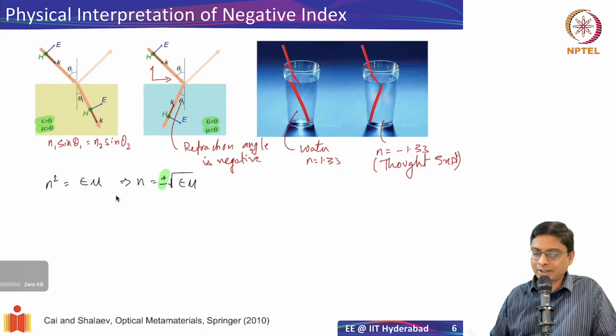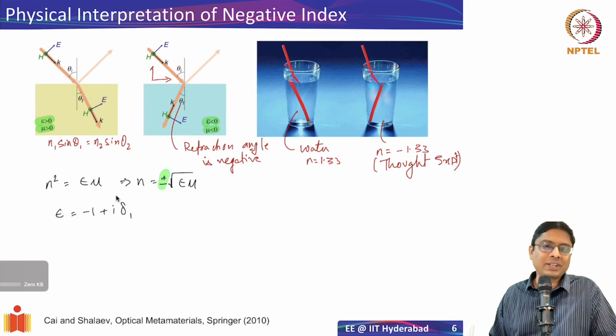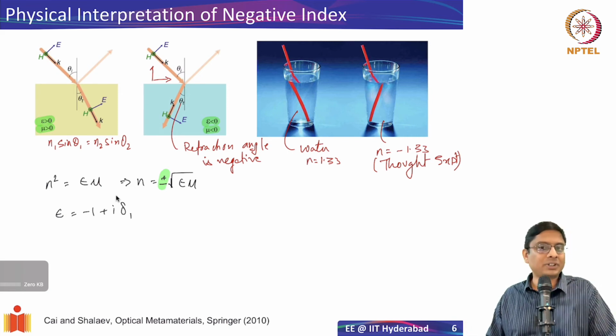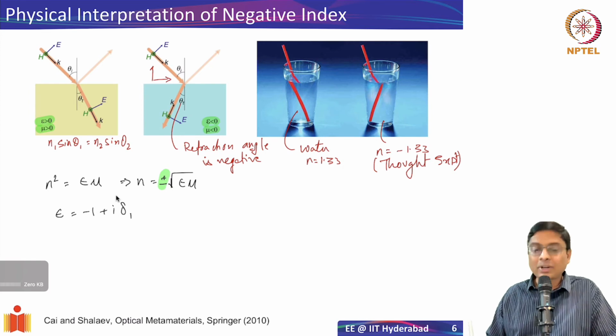So if we go back and look at, let's say, what we said was epsilon, I can write it as -1 plus i delta 1. So I'm just saying that the imaginary part is positive because we're assuming a passive material. Let's assume there's no gain in the material. So if I have a passive material, epsilon has to be of this form.